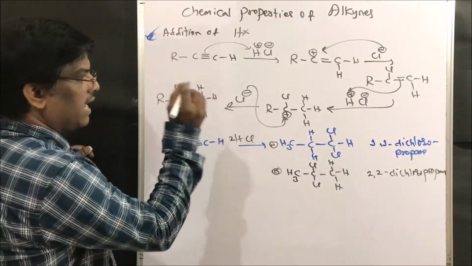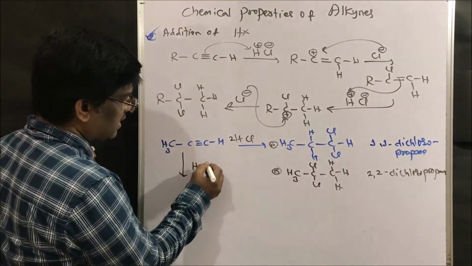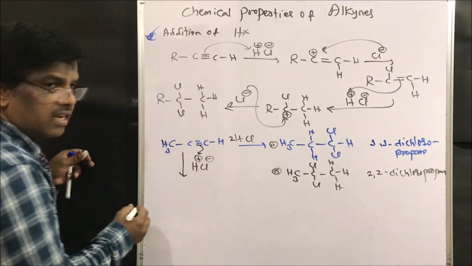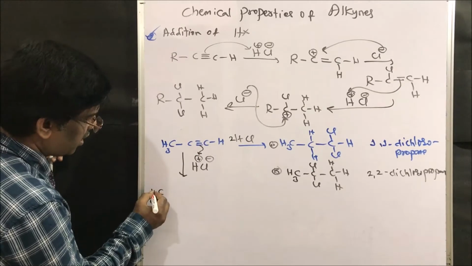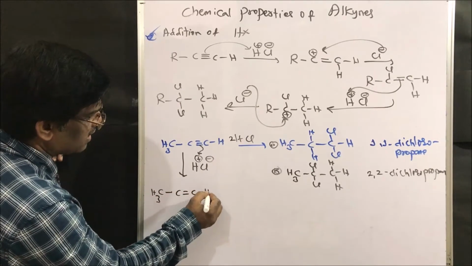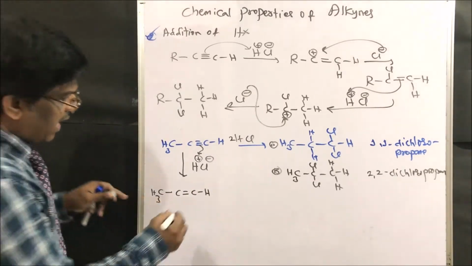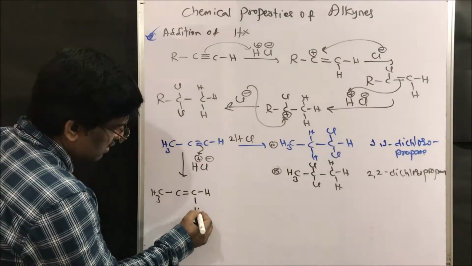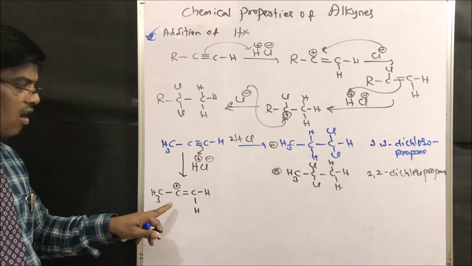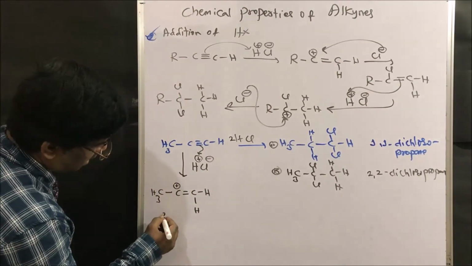Since it is an electrophilic addition reaction, HCl attacks this hydrogen first, right friends? It is going to give CH3, C double bond CH. If I write hydrogen here, what is the carbocation? Vinylic. However, it is a secondary carbocation.